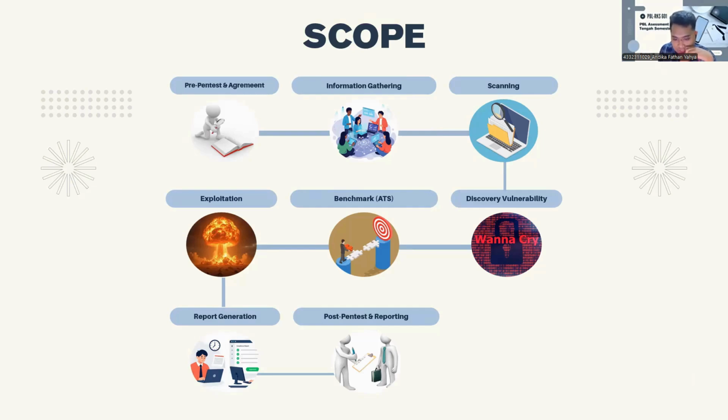And the eighth phase is post pen test and reporting. In this final phase, we discuss the pen test result with the client. Our activities is presenting the result, explaining vulnerabilities, discussing recommendation, and delivering the final report. The goal is to help the client improve system security. Next step and next slide.